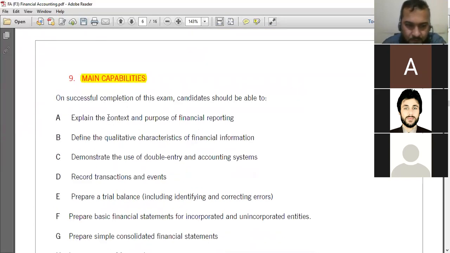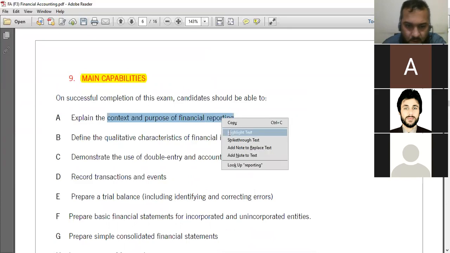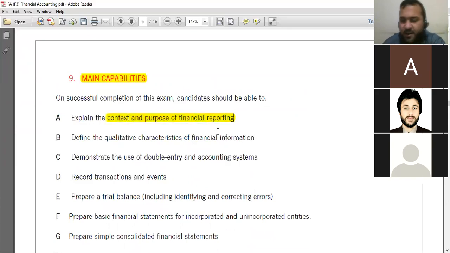So first one is about the context and purpose of financial reporting. When you study the financial accounting paper, you will know what financial reporting is and how to prepare a financial report. For example, how to prepare the income statement, the balance sheet, the statement of cash flow, and the statement of changes in equity. So the first thing you will develop will be financial reporting.